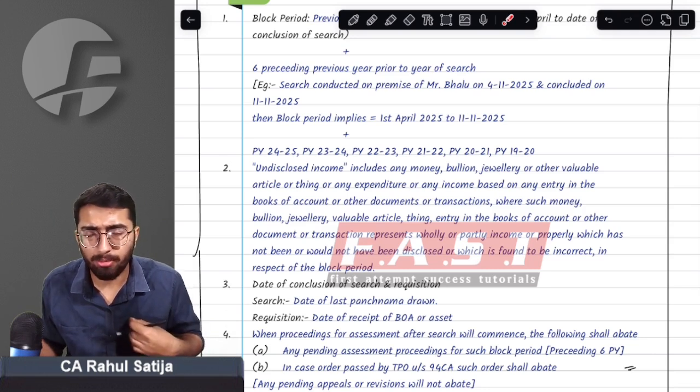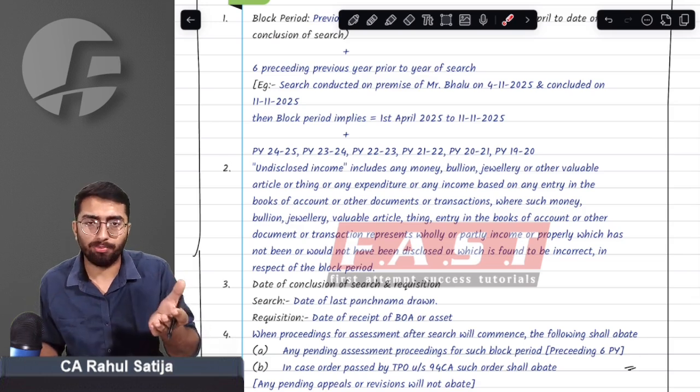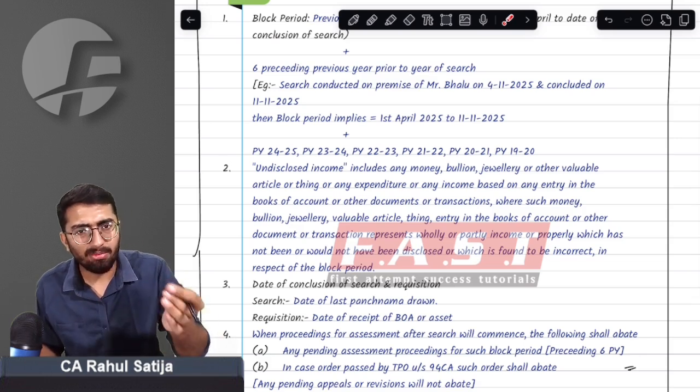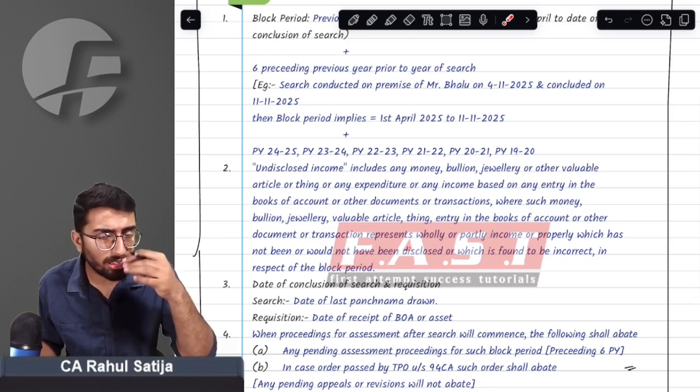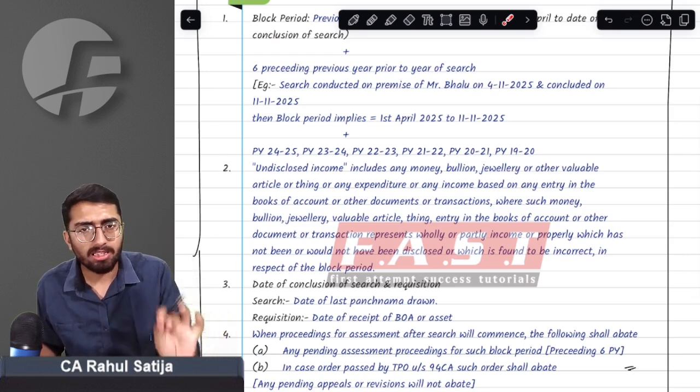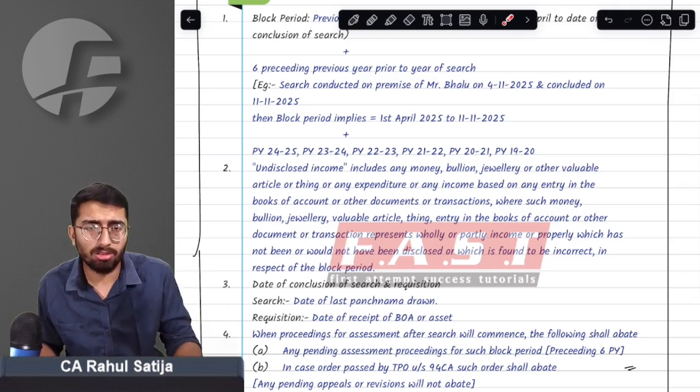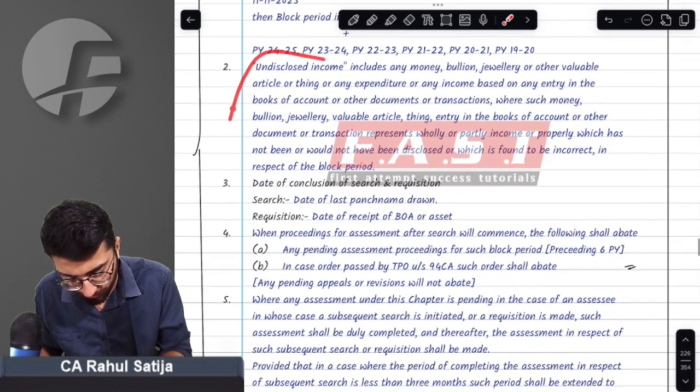And government intends to tax the undisclosed income. Government does not intend to tax any income that has already been taxed. Government does not intend to tax it at all. Government just wants to tax income which has not been disclosed. So this is undisclosed income.